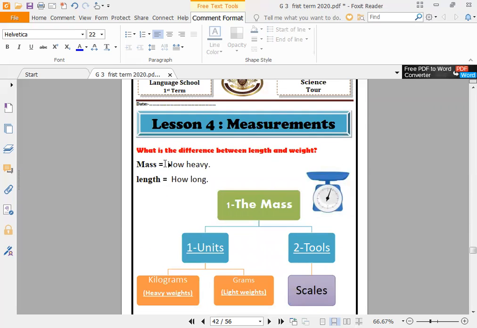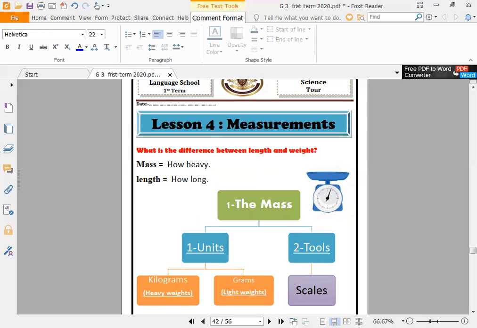Okay, let's get out our new lesson. Lesson 4 is about something called measurements. If I said to you, how tall are you? We eat, right? So we grow. We will be short, then tall, or thin, then fat, right?